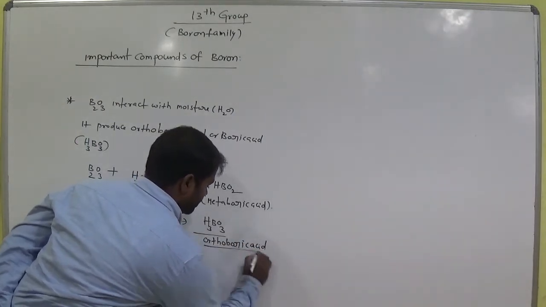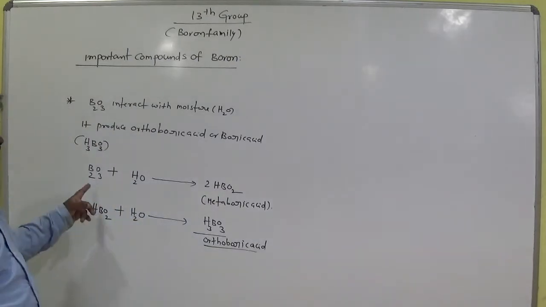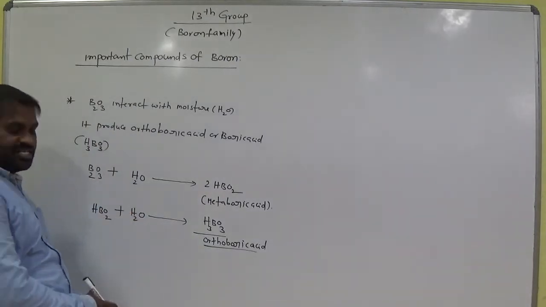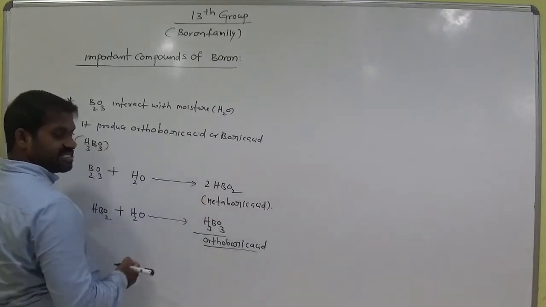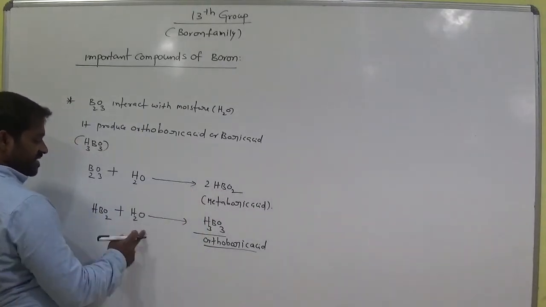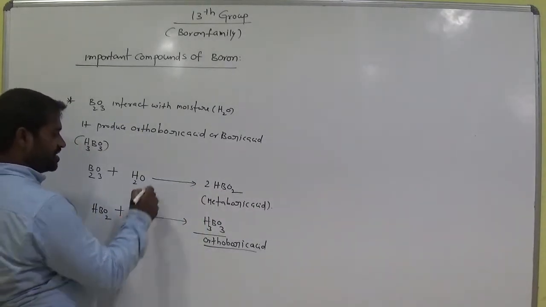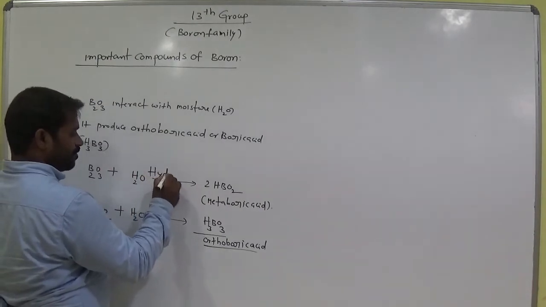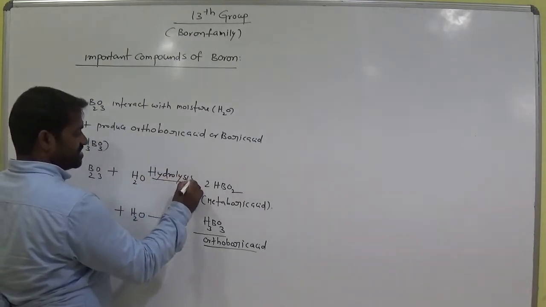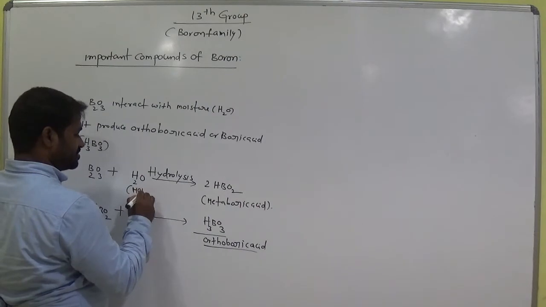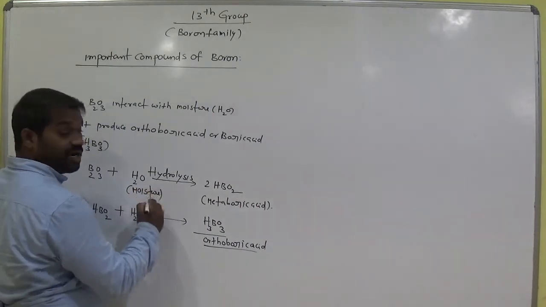That means boric anhydride interacts with moisture and produces metaboric acid. This metaboric acid further undergoes hydrolysis. Addition of water is called hydrolysis, that means moisture, like water vapors.